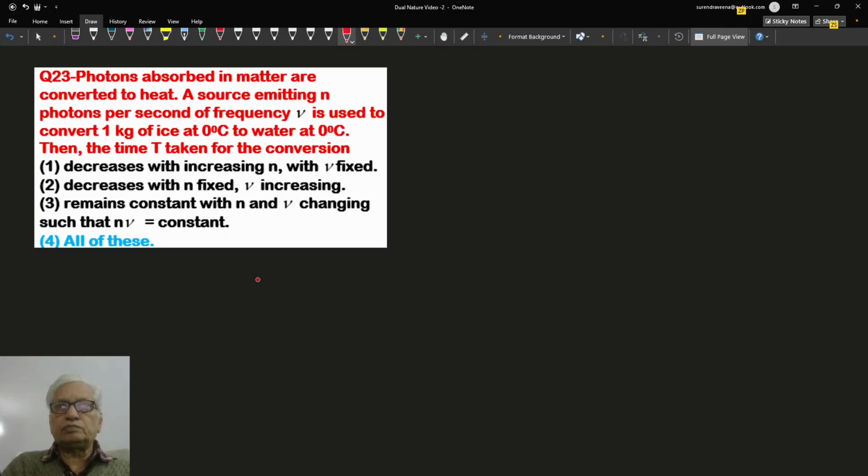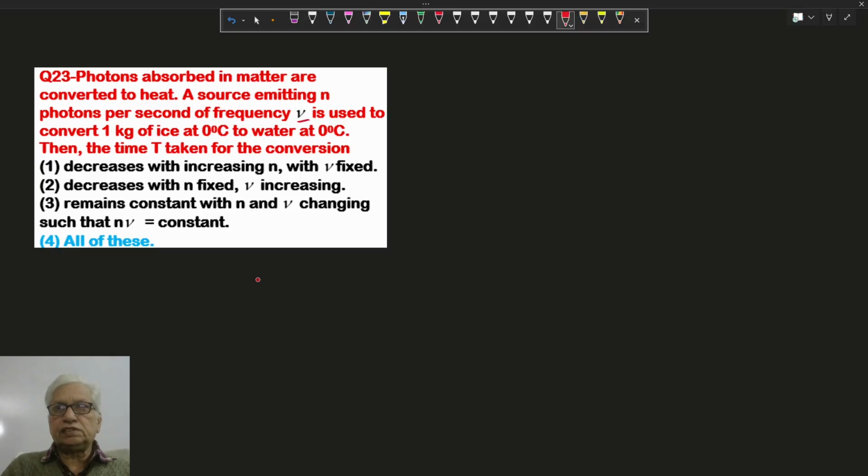Photons absorbed in matter converted into heat is photoelectric effect. A source emitting n photons per second of frequency nu is used to convert 1 kg of ice at 0 degrees Celsius into water at 0 degrees Celsius. Suppose t is the time taken.